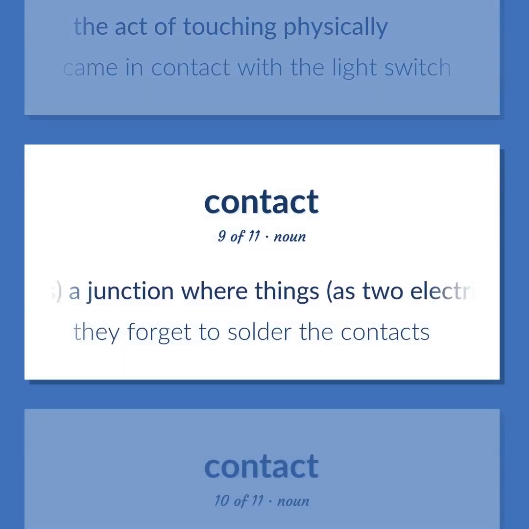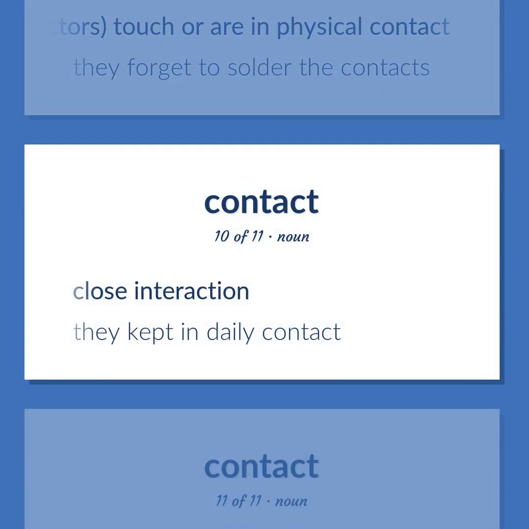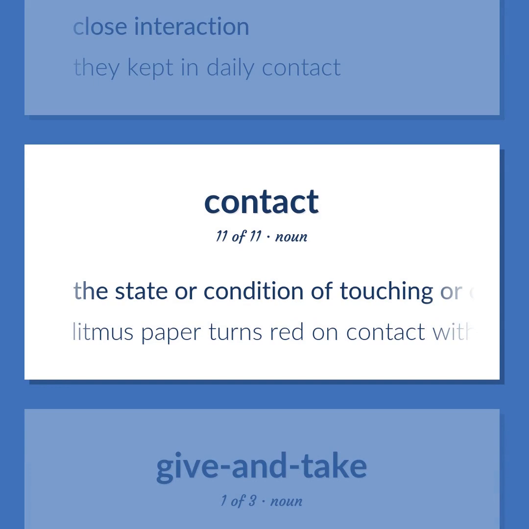Electronics. A junction where things, as two electrical conductors, touch or are in physical contact. They forget to solder the contacts. Close interaction. They kept in daily contact. The state or condition of touching or of being in immediate proximity.